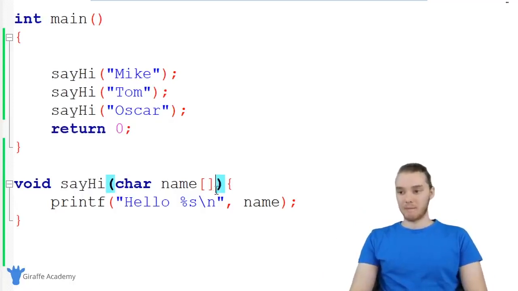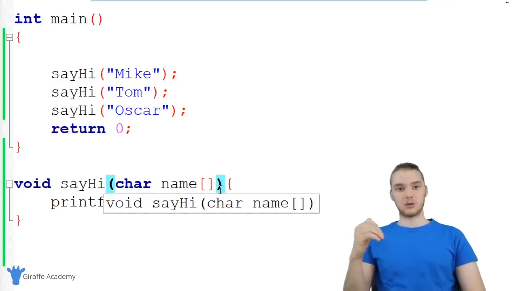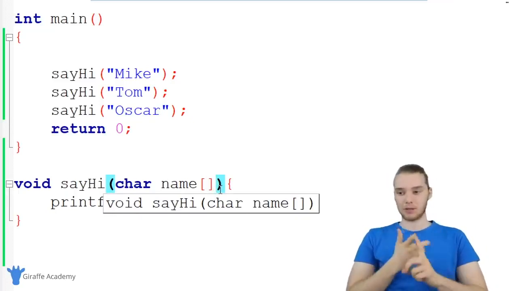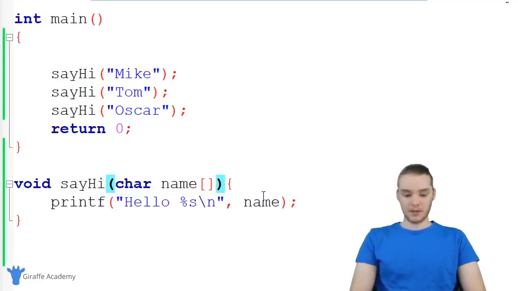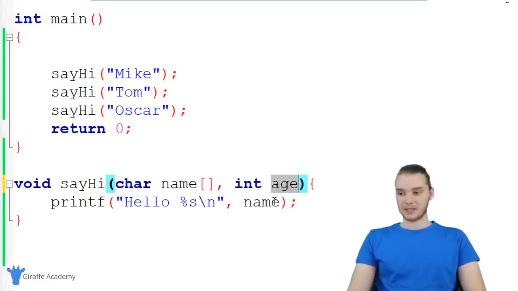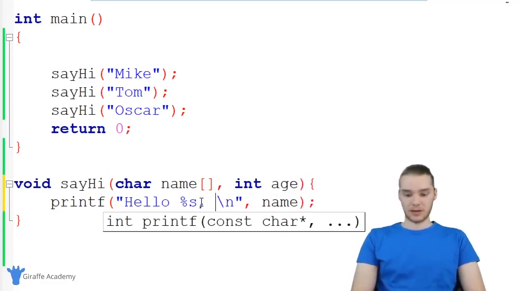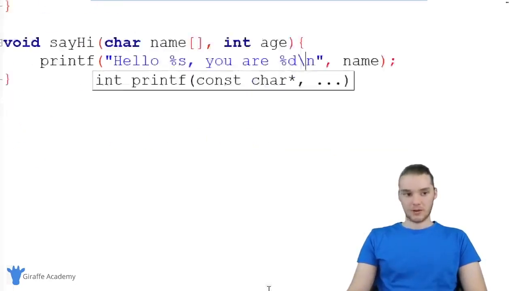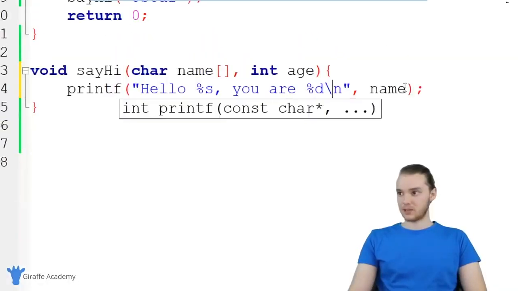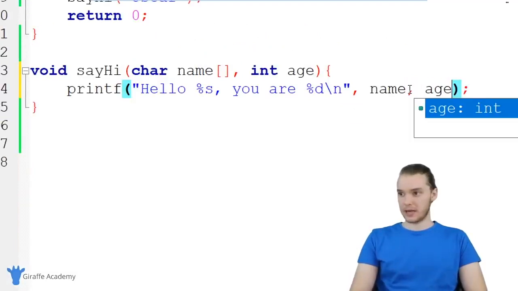You can also specify multiple parameters. So let's say in addition to accepting the name as a parameter, we also accepted their age. So I could say char name, and then down here I can specify int age. And now we're basically saying that this is going to take an age as well. So I could say hello, and then I could say you are, and we'll say the age. So now over here, in addition to just saying name, we can also say age.